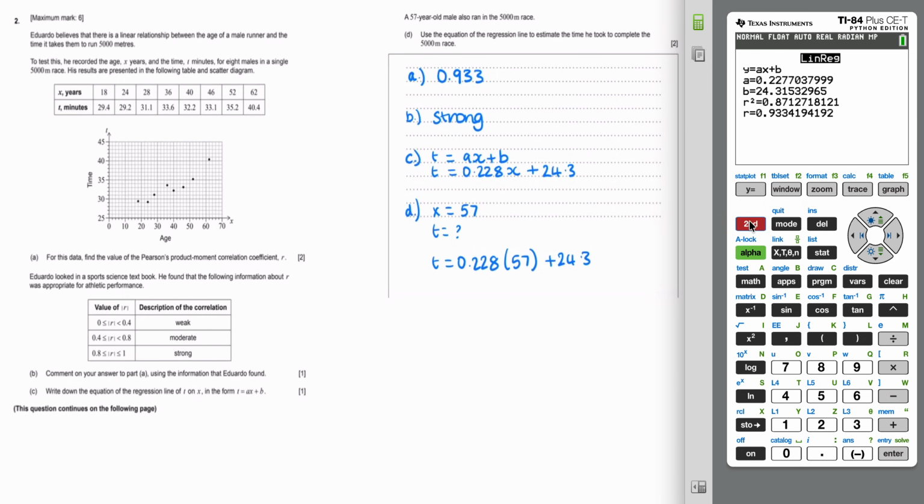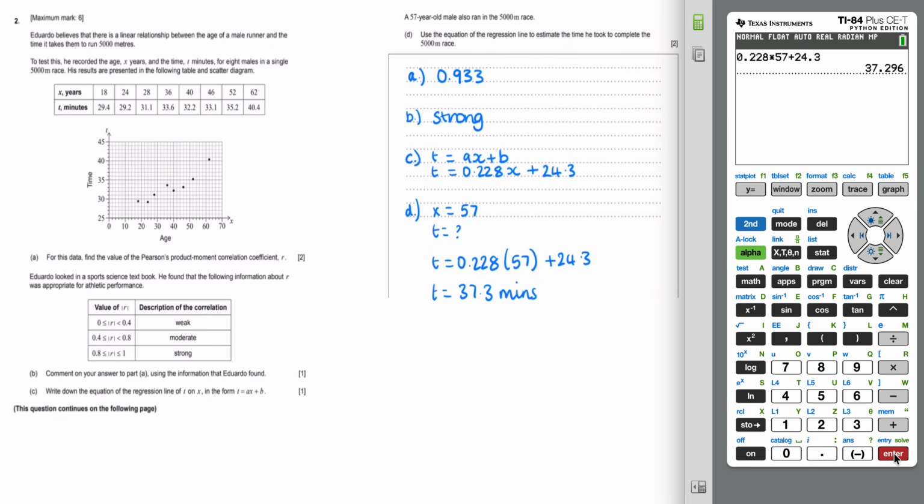And we can do that on our calculator. If we go to our regular calculator setting, we have 0.228 multiplied by 57, and we're going to add on to that 24.3, and that gives an estimation of his time as 37.3 minutes. So 37.3 mins. Okay, don't forget to round everything to 3 significant figures there.